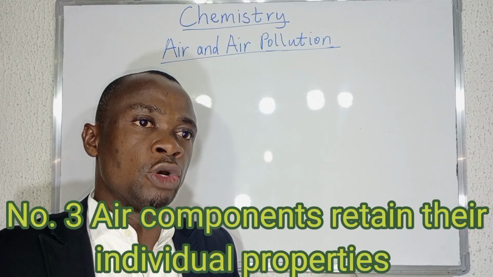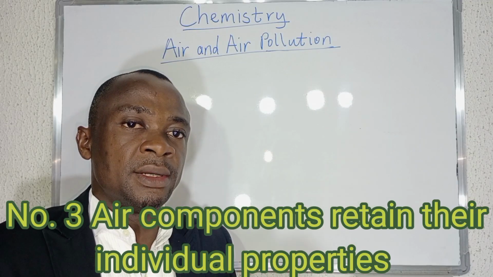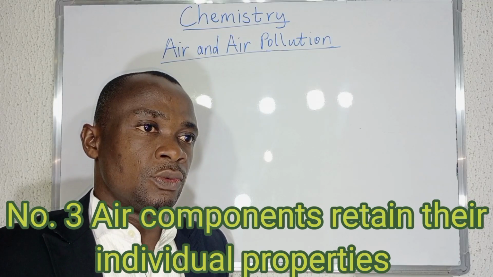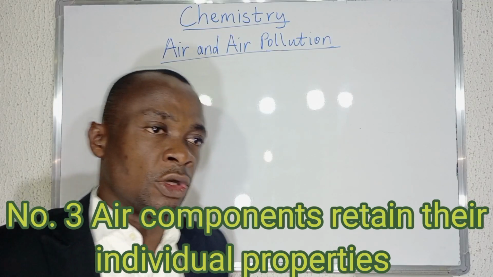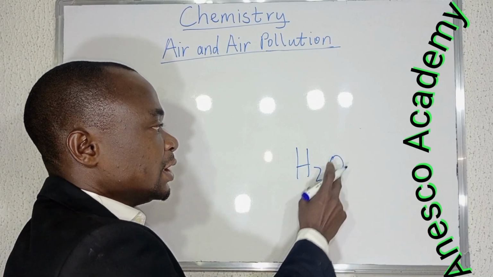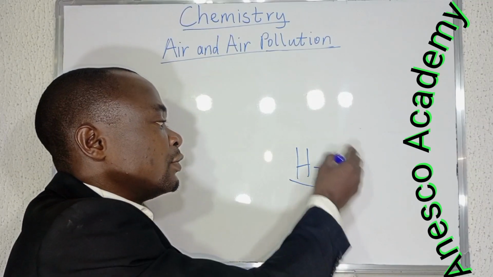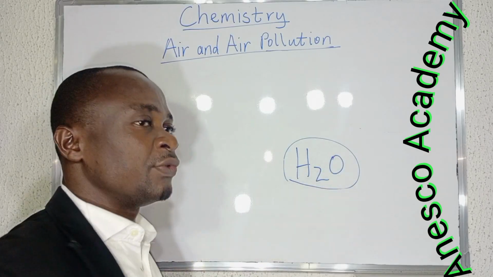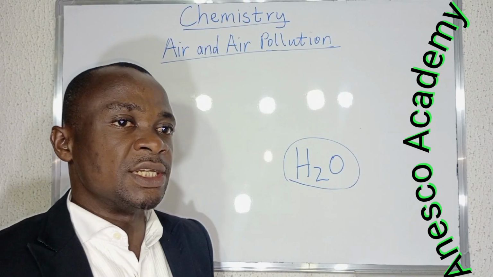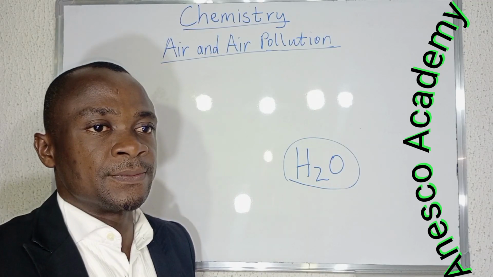Number three is that the components, the gases that make up the air, all still retain their individual properties. In a compound, for instance water, you know water is H2O, hydrogen and what? Oxygen. But the property of water is different from that of hydrogen and totally different from what? Oxygen. But in a mixture, all of them still retain their properties. Oxygen in the air still has its own property.